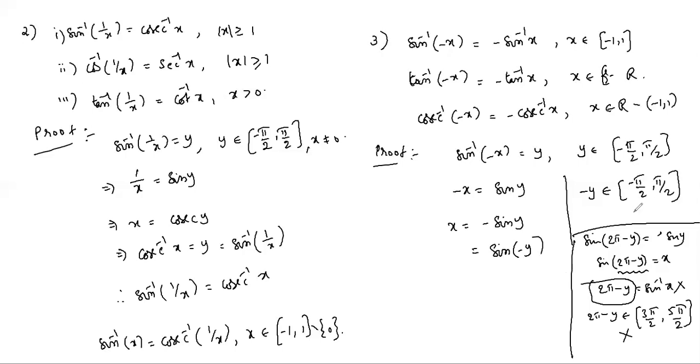So we only write sin of minus y. And sin of minus y equals what? It is x. Minus y also belongs to that interval. So we can write sin inverse x equals minus y. And what is minus y? So from this, minus sin inverse x equals y, and y equals sin inverse of minus x. This is the proof of sin inverse of minus x equals minus sin inverse x. Similarly, we can prove the remaining part.